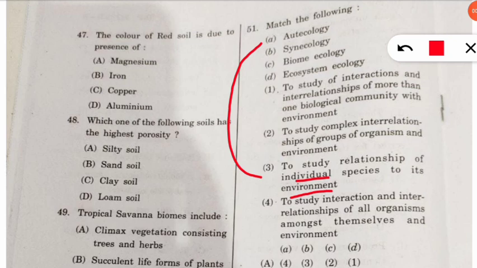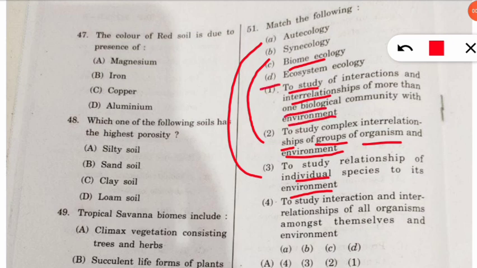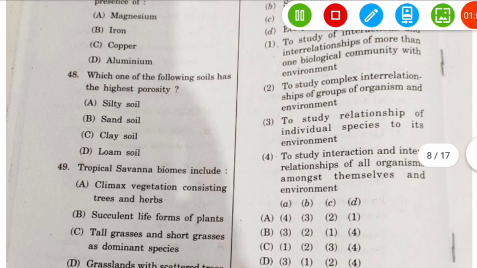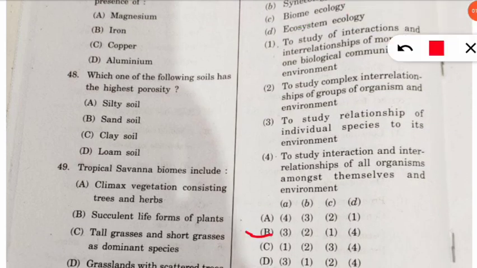Similarly, what is synecology? Synecology will be to study the complex interrelationships of groups of organisms and their environment. Similarly, what will be biome ecology? So biome ecology will match with, it is a study of interaction and interrelationship of more than one biological community with the environment. And finally, what is ecosystem ecology? It is the study of interaction and interrelationship of all organisms amongst themselves and with the environment. So here option number B will be the correct option. So note down, option B will be correct.